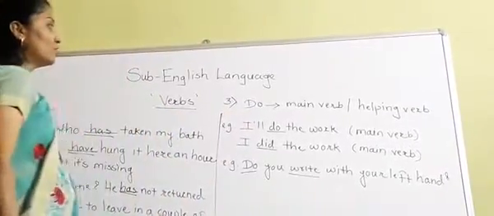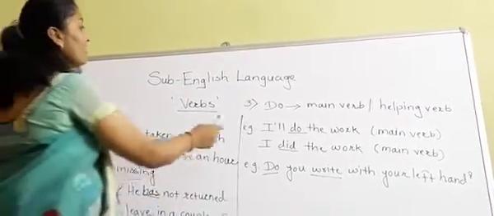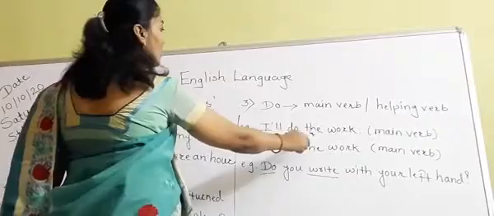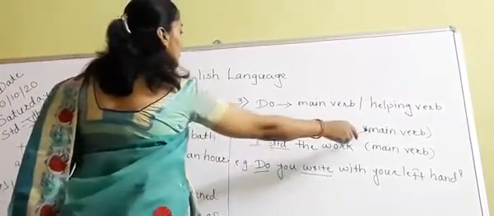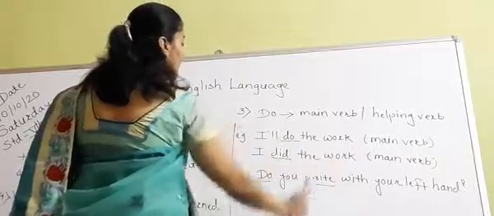Do is also used as a main verb as well as a helping verb. For example, see this sentence: I will do the work. So do is the main verb here. I did the work. Did is the main verb here.